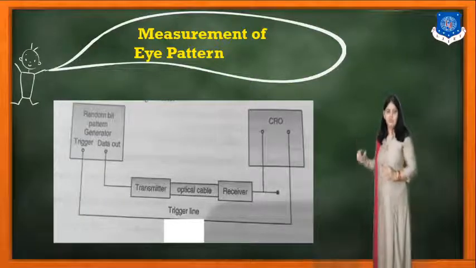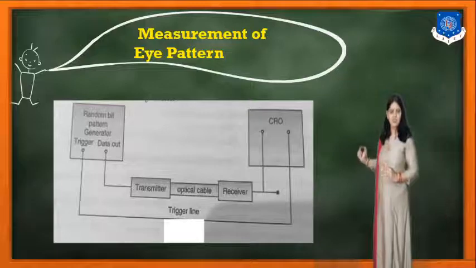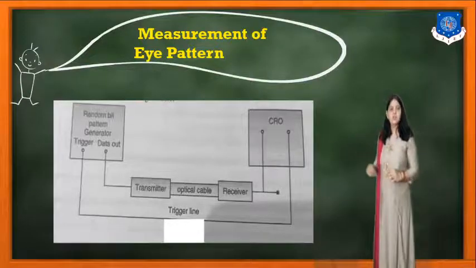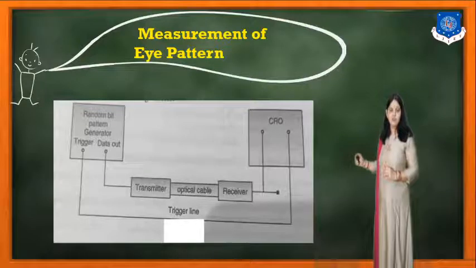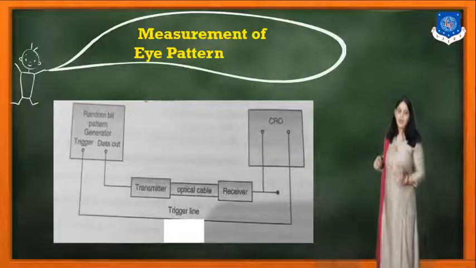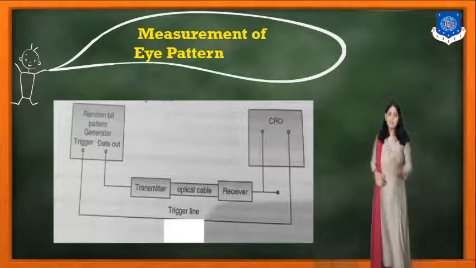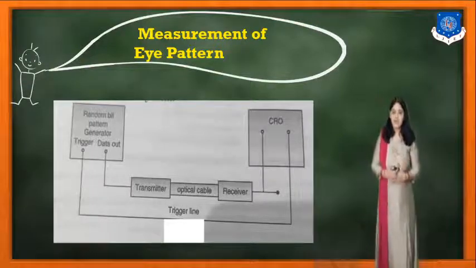Now whatever data passes from the transmitter to the receiver, we can observe on the CRO. This CRO will give us the output of the pattern, which is known as the eye pattern.